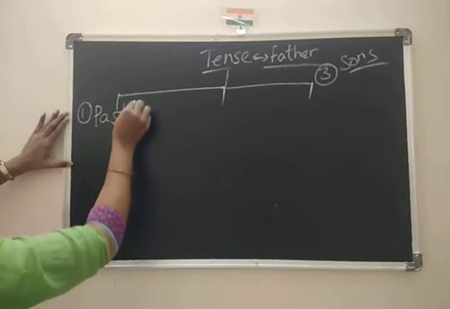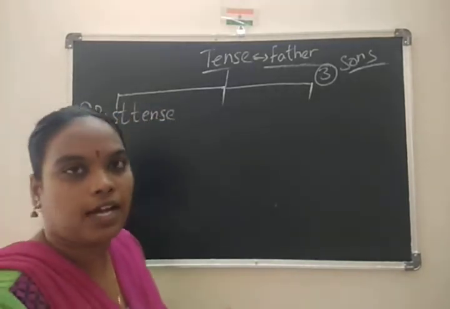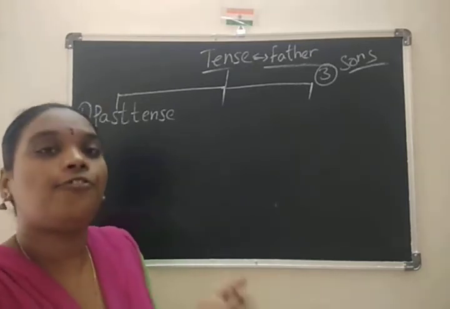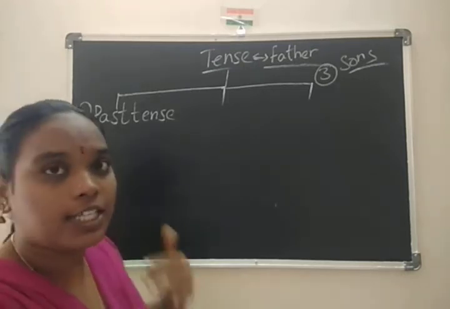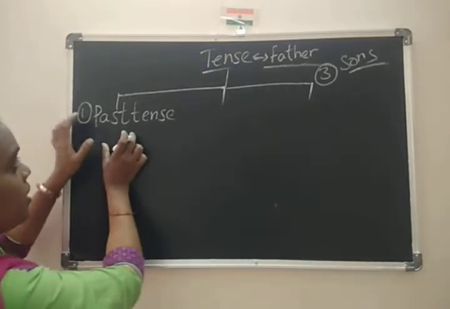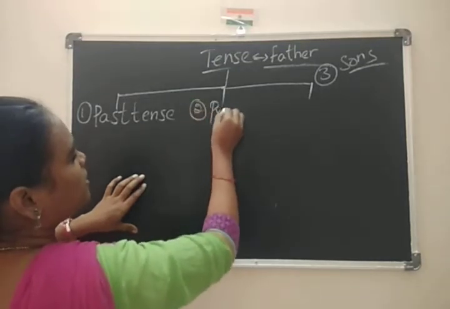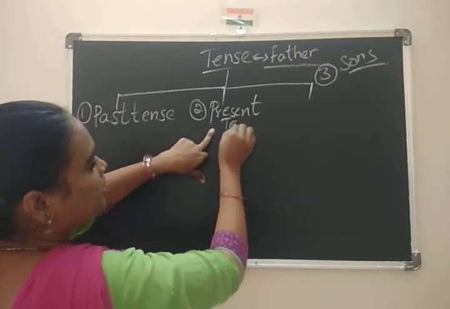First son, past tense. Children, actually we can take present, past and future, but for your clear understanding, first I am taking past tense. Second son, present tense.